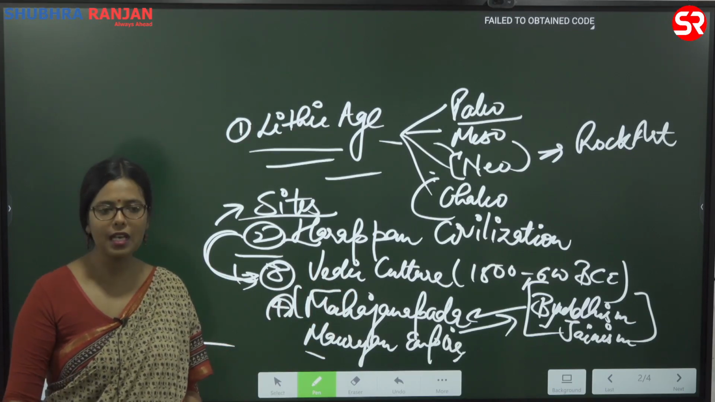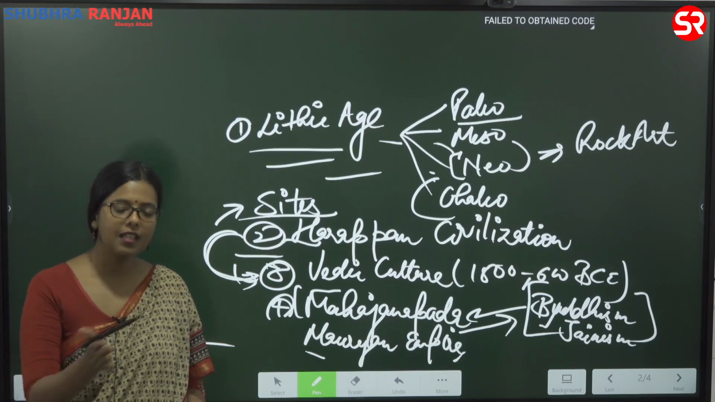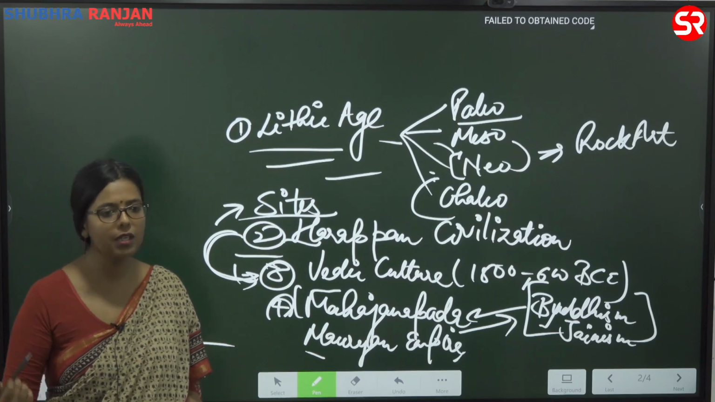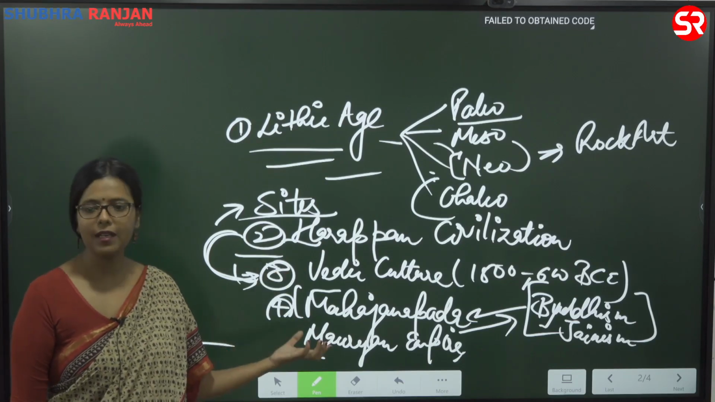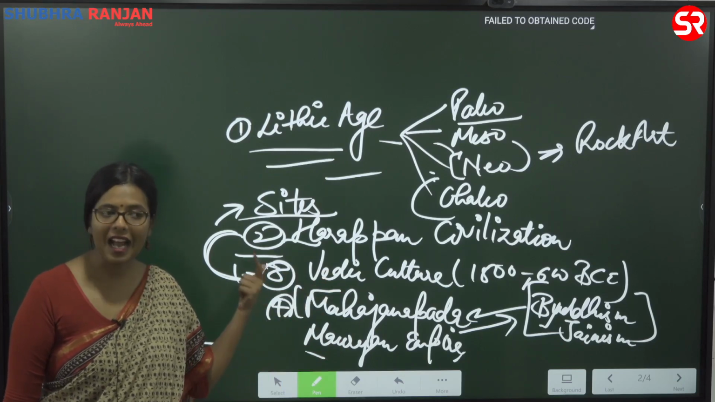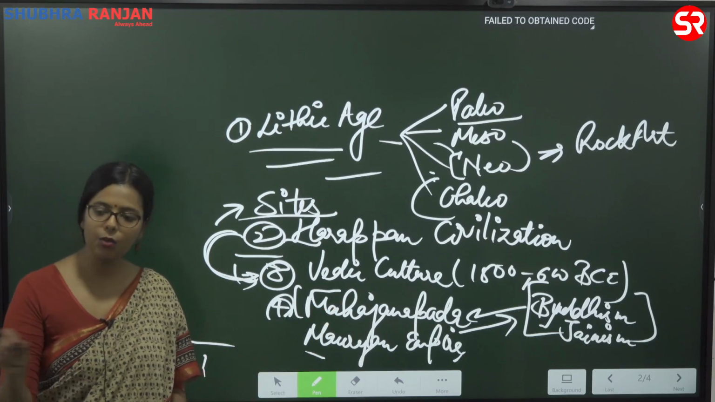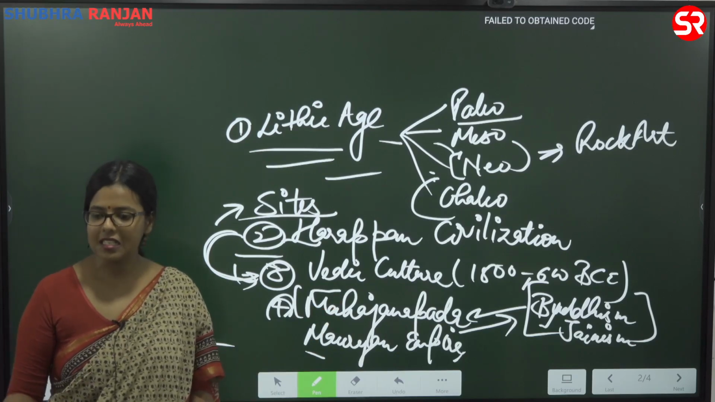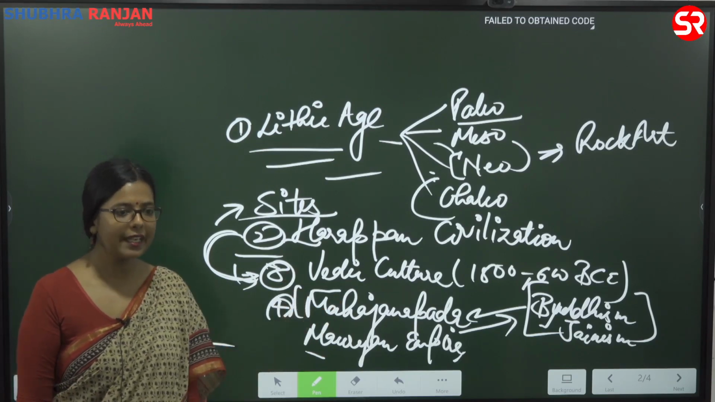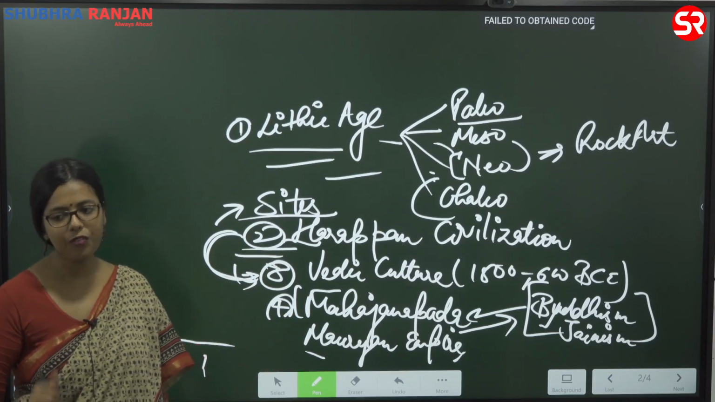So what will they ask you? They will ask you exceptions. If there is something that is found in Mohenjo-daro but not at any other site of Harappan civilization, that automatically becomes important. So you need to understand and remember the exceptions because similarities are going to be at every site. That is not something that makes sense to ask in the exam. So this is something that you need to understand from the perspective of prelims.